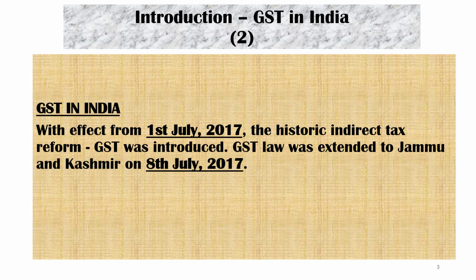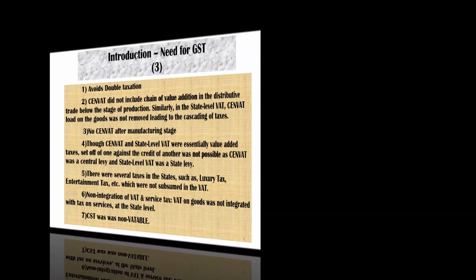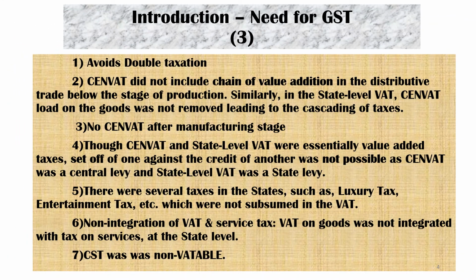Now we briefly discuss what is the need for GST. First one, avoid double taxation. I am just taking one example for double taxation. Earlier, software attracted both service tax and VAT or CST, as the case may be. Why?